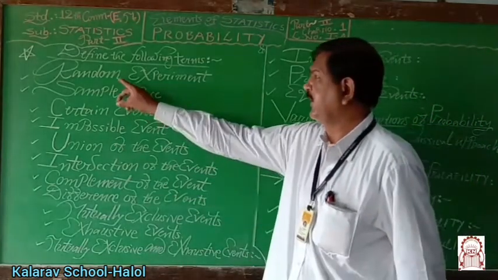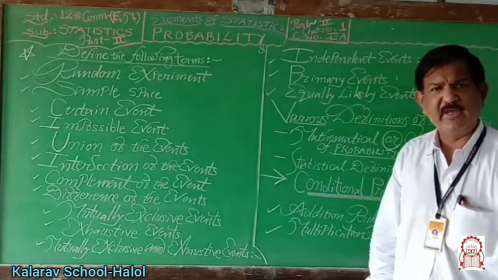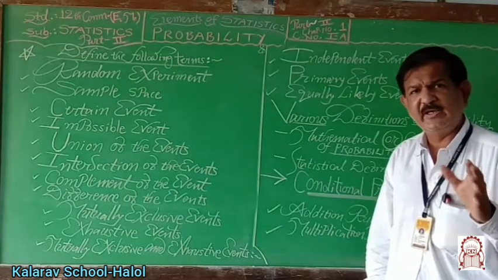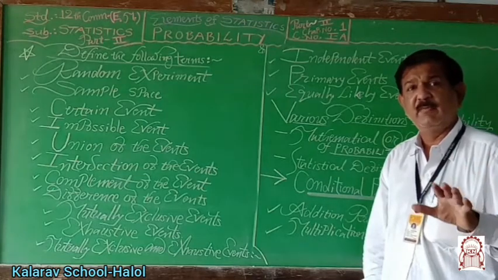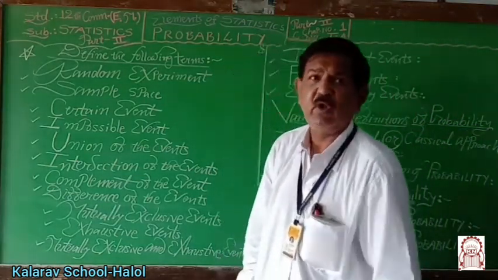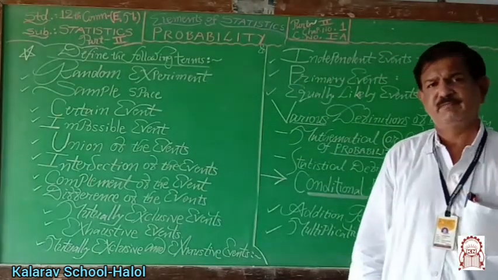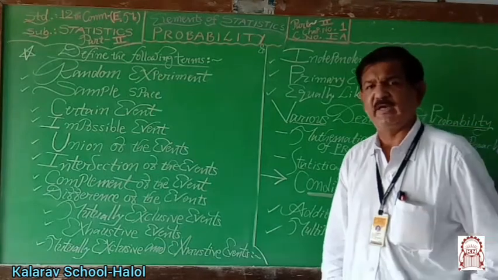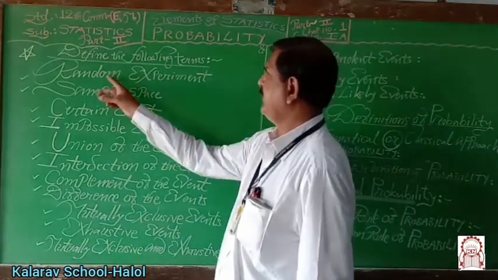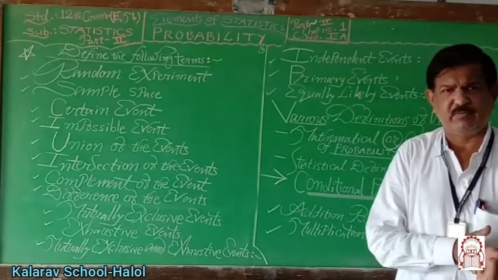If we toss an unbiased coin, then head or tail occurs, we know, but exactly which outcome occurs, exactly head or exactly tail, in advance we can't say surely, and so it is known as a random experiment.